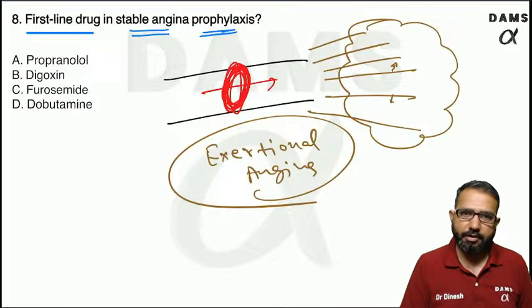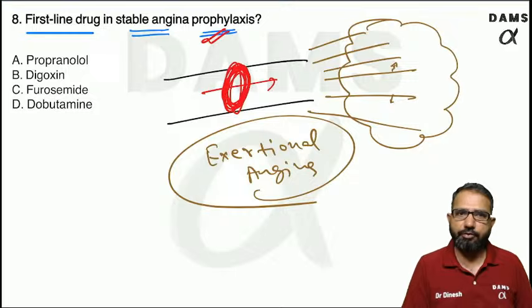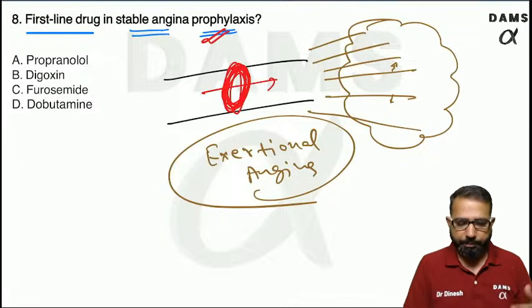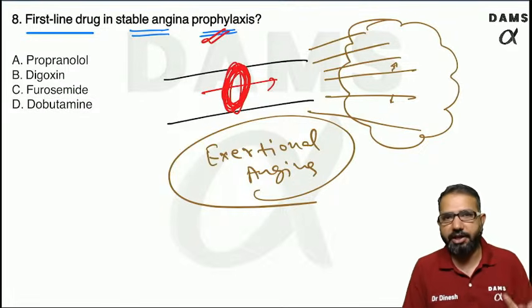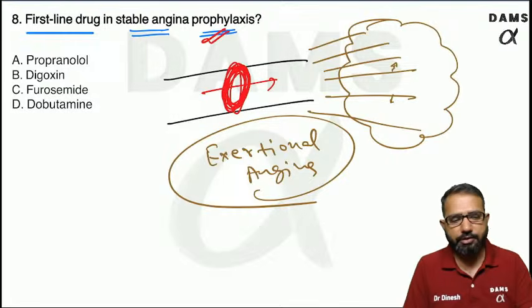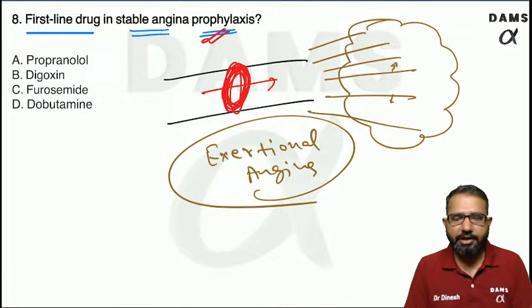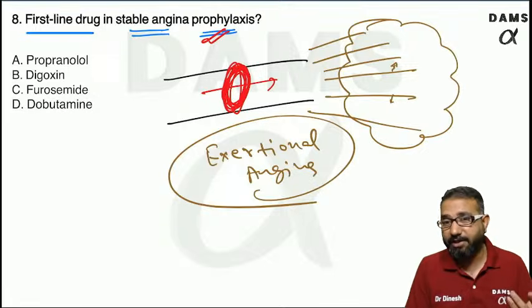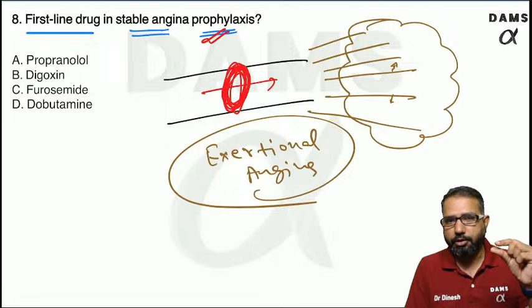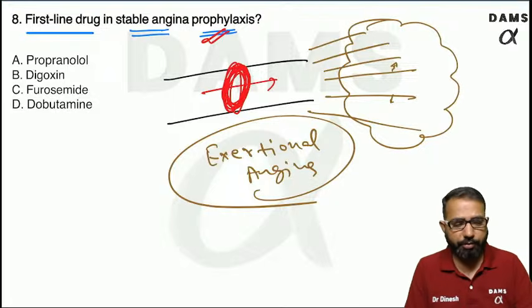So guys, what will you do? We need to give prophylaxis so that the patient will not have the chest pain again and again. Definitely, because there is already atherosclerosis, the best thing you can do is revascularize. You can apply a stent if the blockage is more. If it is a severe blockage, definitely we go for angioplasty.